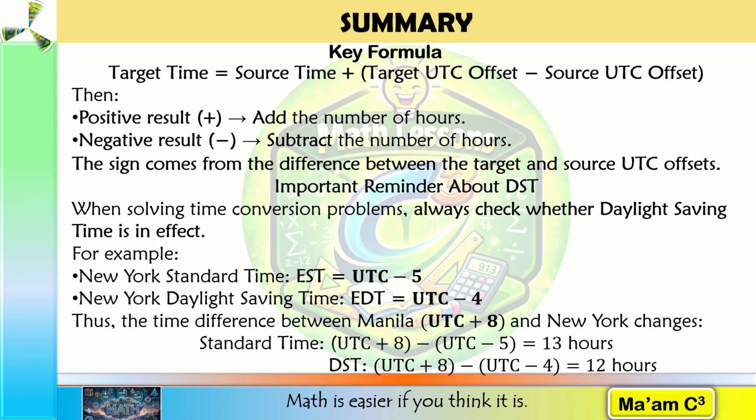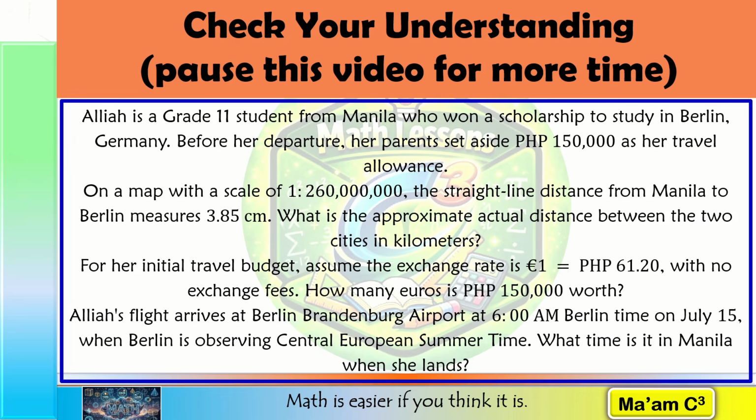But don't forget our three important reminders. First, identify the source and the target. Second, check the correct UTC offsets. And third, check whether daylight saving time is in effect. For example, a location may have one UTC offset during standard time and another UTC offset during DST. So always check the date or season when necessary. Once you follow these steps, international time conversion becomes much easier. Now, let's see if you can apply everything we've learned to one complete real life situation. Pause this video if you need more time.